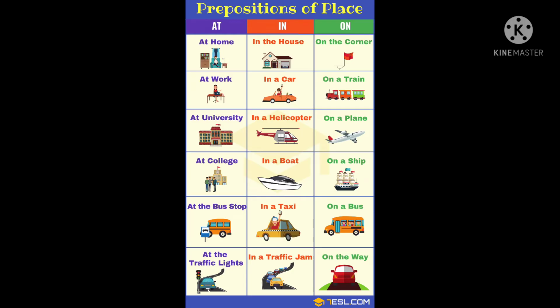Prepositions of place. These prepositions indicate the location. Look at the examples: at home, I am at home. In, I am in the house. On, I am on a train. So you could understand the difference. If it is a place like home, at home means I am at home.